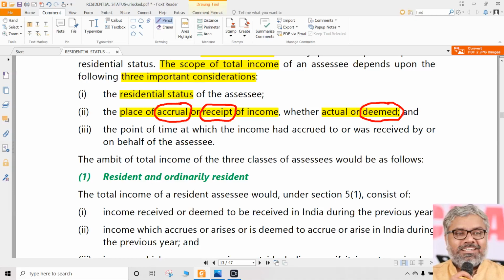But only point is, if it is received in India or if it is really accrued in India, that becomes a fact. Whereas if it is deemed to be received in India or deemed to be accrued in India, that may not be a fact. It could be by way of a provision of the act.